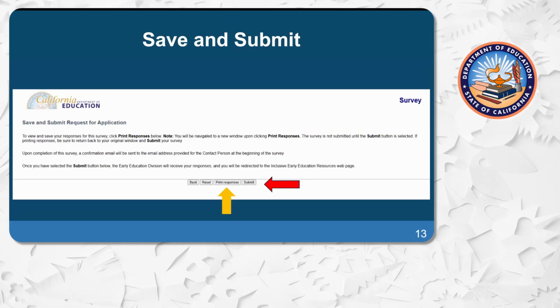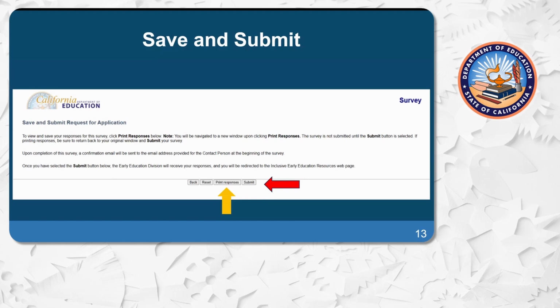Now is a save and submit screen. Once this page has been completed, you will need to click Next, and the screen will prompt you to click on the Print Responses tab on the bottom to keep a copy for your program retention. If you would like a copy of your responses, this is your opportunity, and a new window will open allowing you to print the responses.